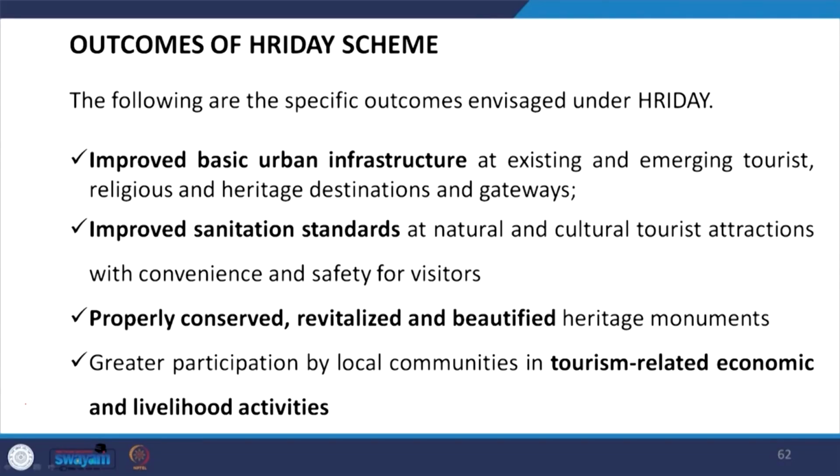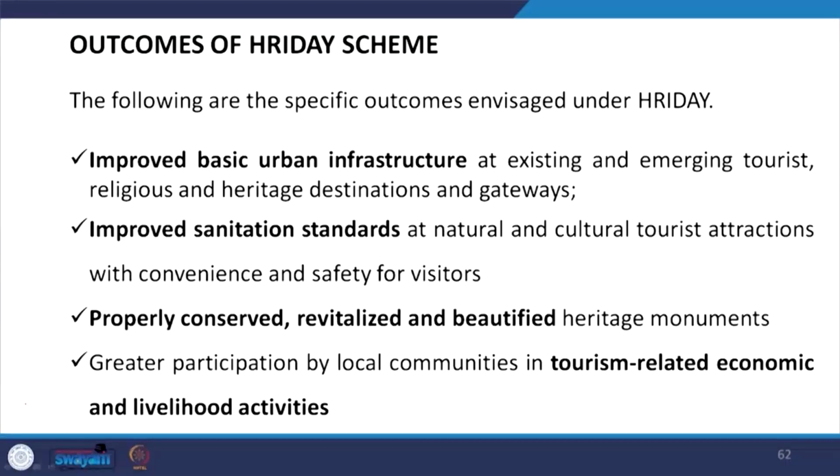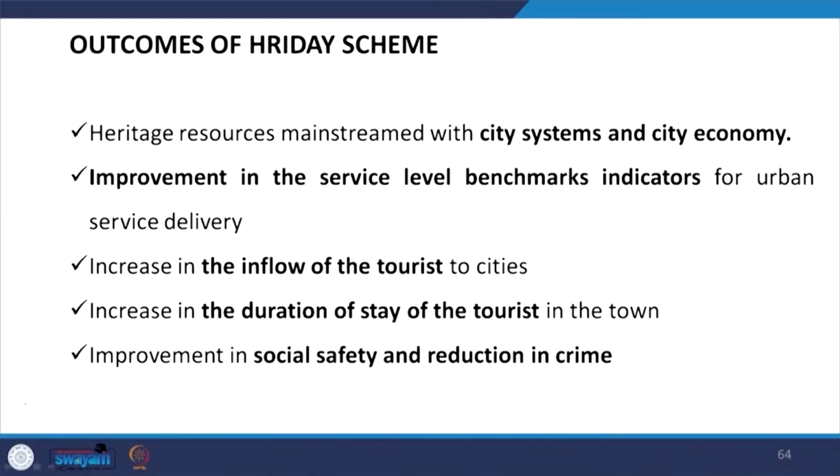Further, it was envisaged that proper conservation, revitalization and beautification of heritage monuments would be taken care of. With this, greater participation would also be encouraged for local communities in tourism related economic and livelihood activities. Further, the intervention would help in mainstreaming heritage resources with the city systems and city economy.